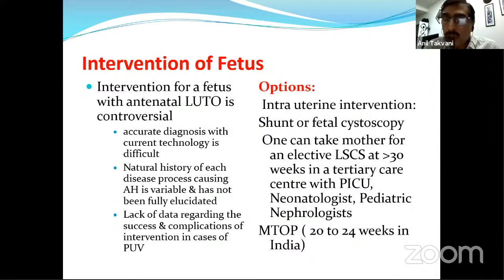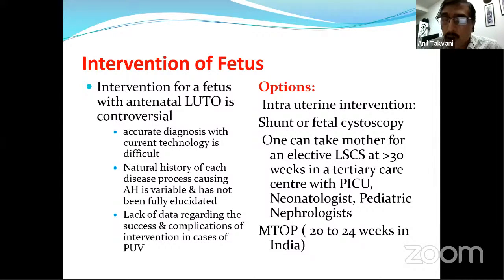The natural history of each condition, prune belly syndrome, urethral atresia, PU wall, causing this antenatal hydronephrosis because of LUTO is variable and has not been fully elucidated. And the lack of data regarding the success and complications of the intervention in cases of PUV makes it controversial. Now, what are the options when a patient approaches us? One we discussed already. Another one is intrauterine intervention.